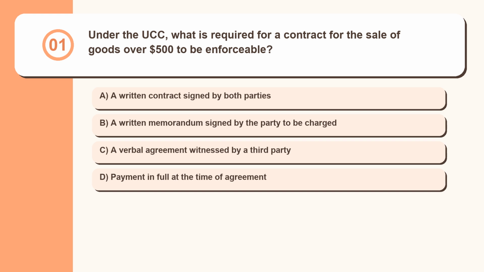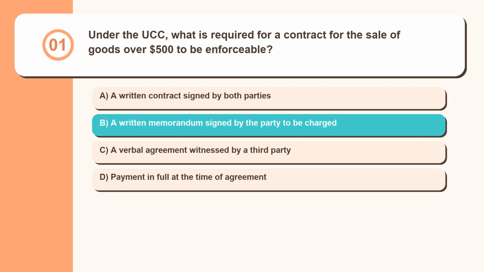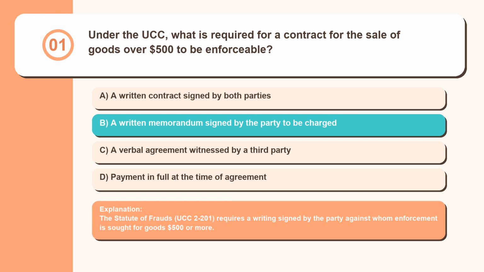Question 1. Under the UCC, what is required for a contract for the sale of goods over $500 to be enforceable? A written contract signed by both parties. A written memorandum signed by the party to be charged. A verbal agreement witnessed by a third party. Payment in full at the time of agreement. The Statute of Frauds, UCC 2-201, requires a writing signed by the party against whom enforcement is sought for goods $500 or more.